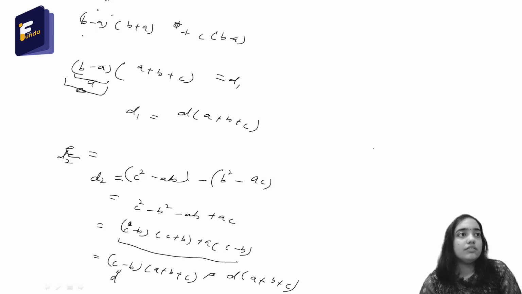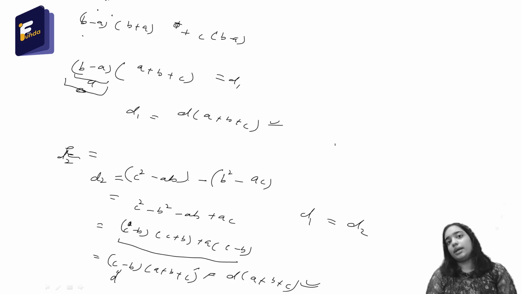So we got that D1 is d into a plus b plus c, and D2 is also d into a plus b plus c. So D1 equals D2, so the whole thing is in AP. This we have found out.